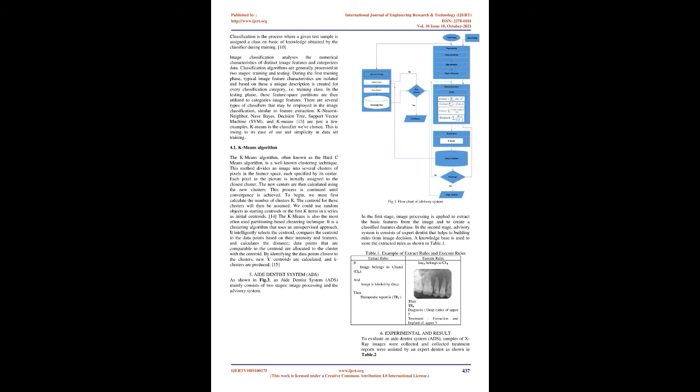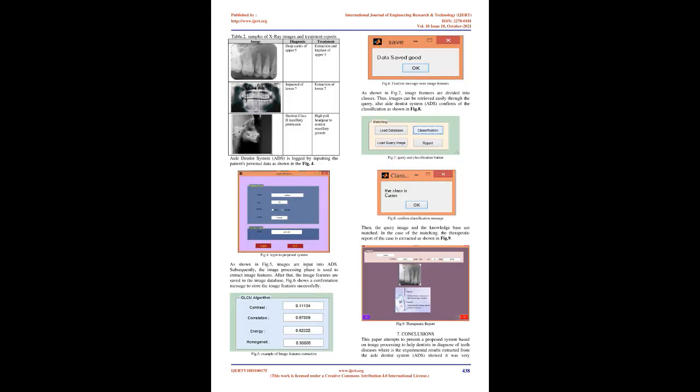4.1 K-means algorithm. The K-means algorithm, often known as the hard C-means algorithm, is a well-known clustering technique. This method divides an image into several clusters of pixels in the feature space, each specified by its center. Each pixel in the picture is initially assigned to the closest cluster. The new centers are then calculated using the new clusters. This process is continued until convergence is achieved.